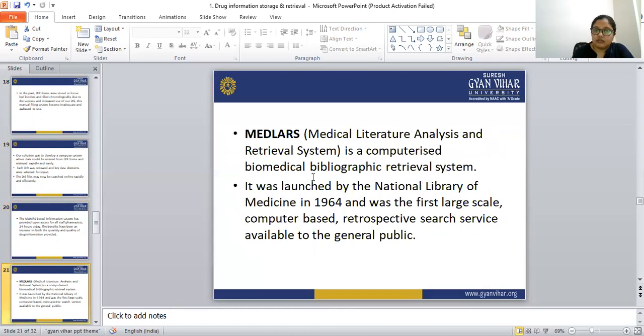So MEDLARS, we have already seen that MEDLARS is a computerized biomedical bibliographic retrieval system. It was launched by the National Library of Medicine in 1964 and was the first large-scale computer-based retrospective search service available to the general public.